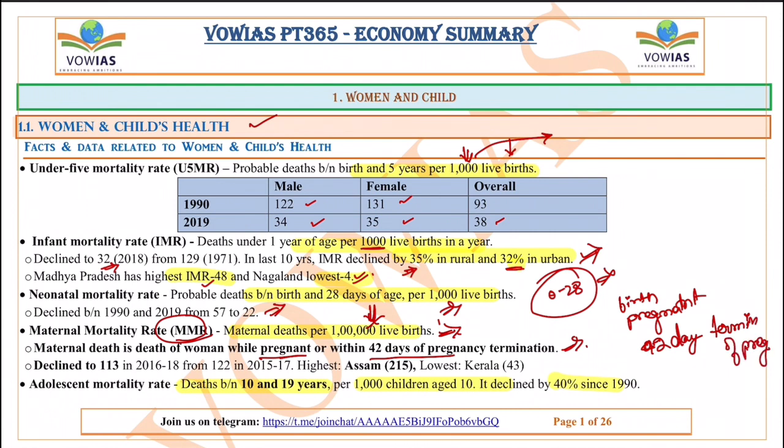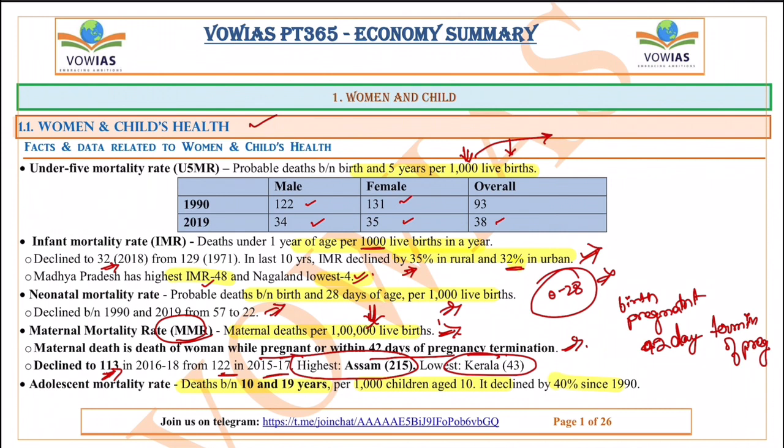These three are the conditions for maternal mortality, and the number of women who are dying per every 1 lakh live births. This also declined to 113 in 2016-18 from 122 in 2015-17. The highest maternal mortality rate is there in Assam and the lowest is there in Kerala.